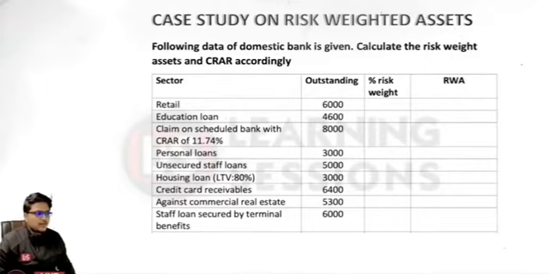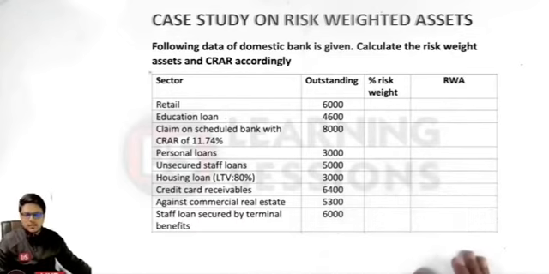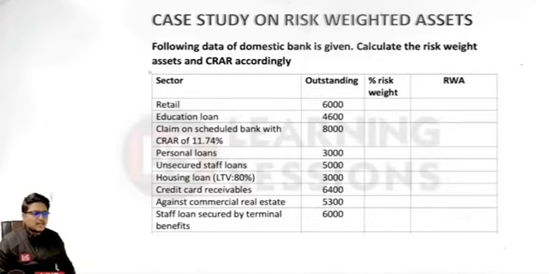So over here, different risk percentage, different sectors we are provided with, and as per that we need to mention the percentage risk weightage, and then we will be calculating the RWA. Now let me give you an example. As in the case of the credit card receivables, the risk weightage percentage is 125%. Let me write it over here so that it could be clear.